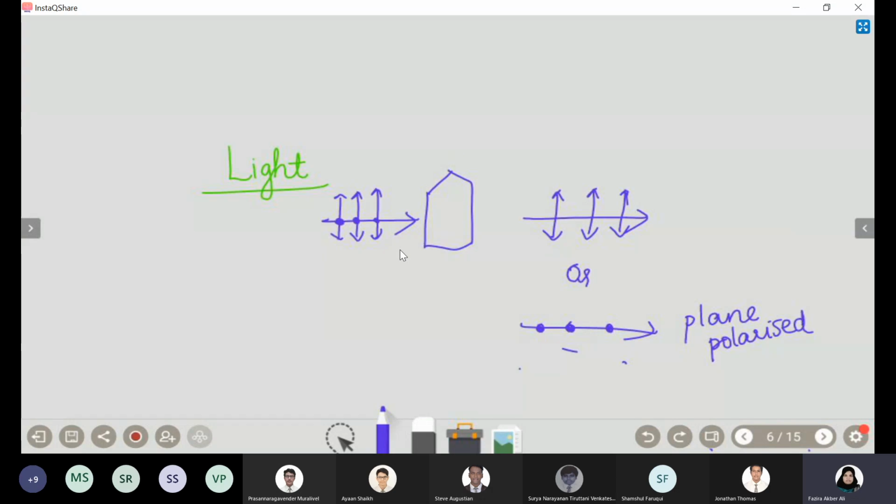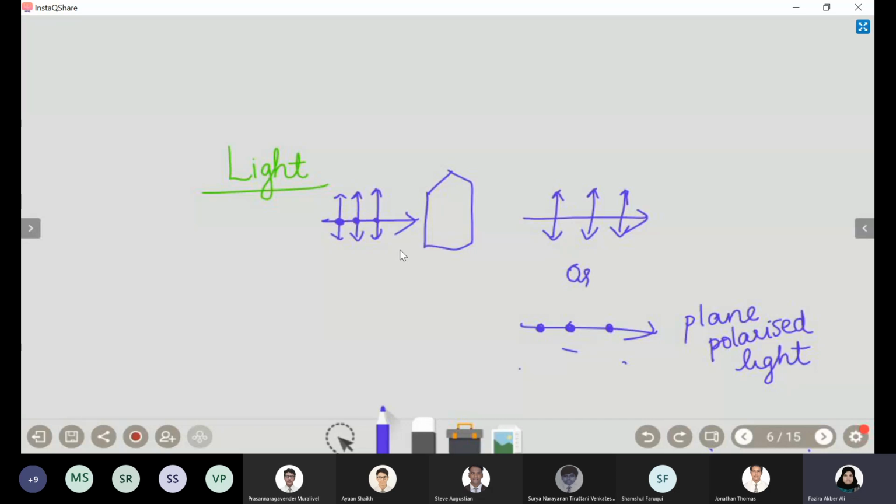This is what they use in sunglasses. So normally light is electromagnetic radiation which has two different types of wave, electric and magnetic, and these radiations are mutually perpendicular in plane.